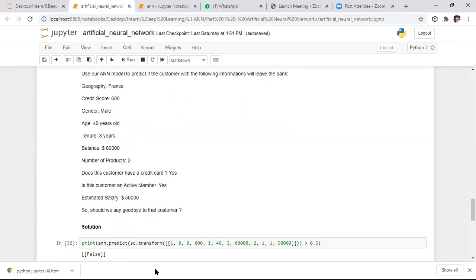To predict that, what do we need to say? We need to use the predict method, which is present in the ANN, that is nothing but the classifier. Here I am applying all these features, and I want to transform all these features.